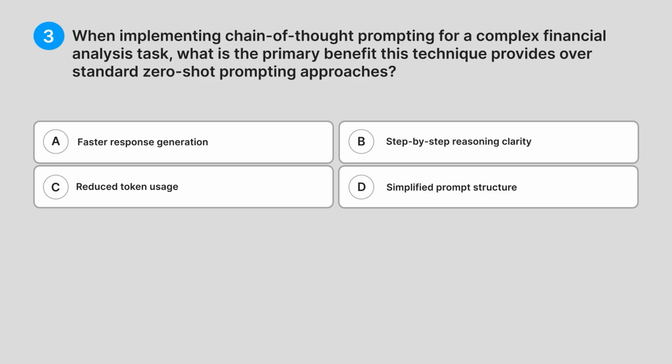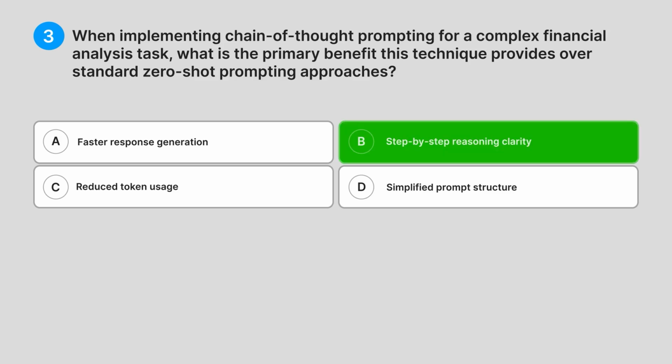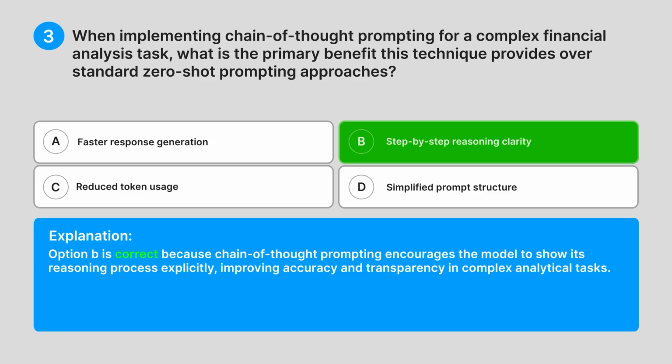Correct answer, B. Step-by-step reasoning clarity. Explanation. Option B is correct because chain-of-thought prompting encourages the model to show its reasoning process explicitly, improving accuracy and transparency in complex analytical tasks.